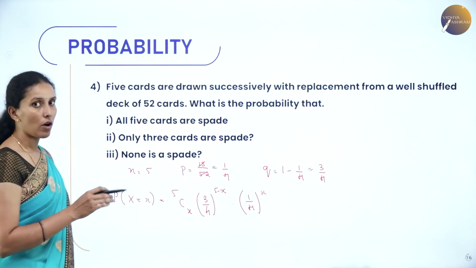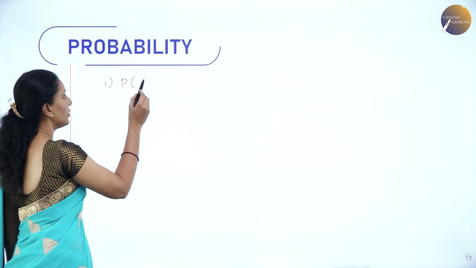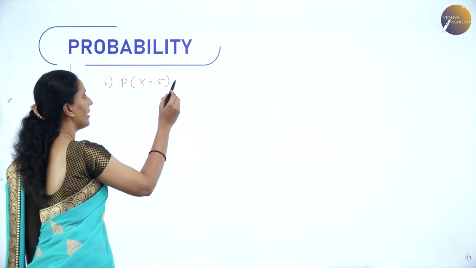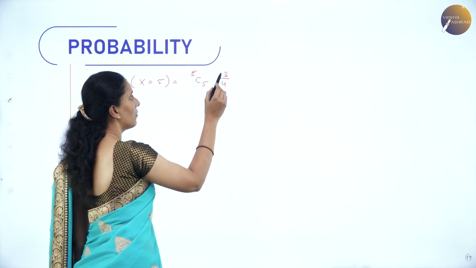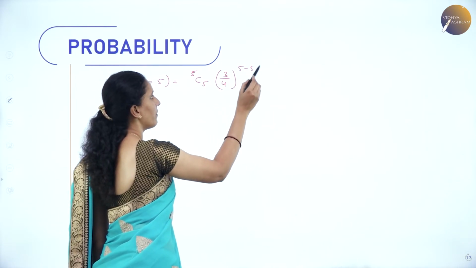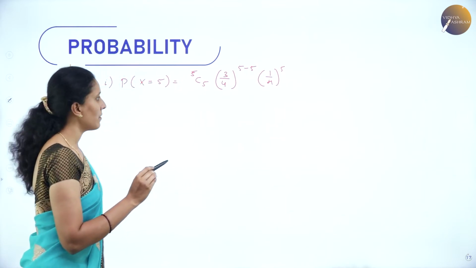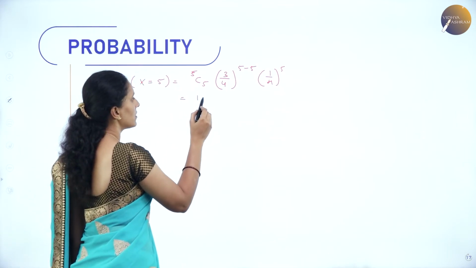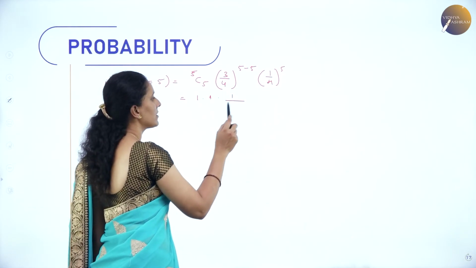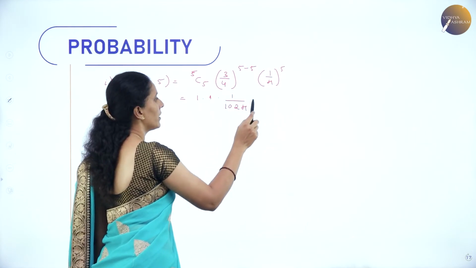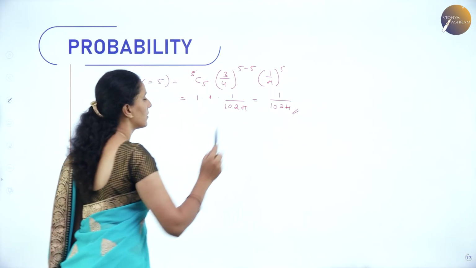All 5 cards are spade. So that means the probability value at x is equal to 5 is 5C5, 3 by 4 to the power 5 minus 5, 1 by 4 to the power 5. 5C5 means 1. So this is 1 into 1 by 4 whole power 5, which is 1024. Hence the value is 1 divided by 1024.